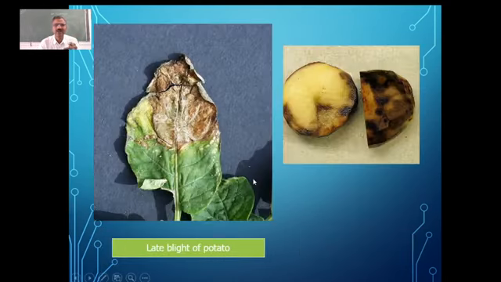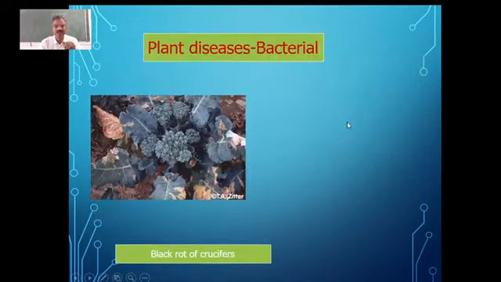And you can see late blight of potato. You might have seen such plants where the leaves, as well as the tubers which we get, are also going to get affected here. Then we have some bacterial diseases like black rot of crucifers.